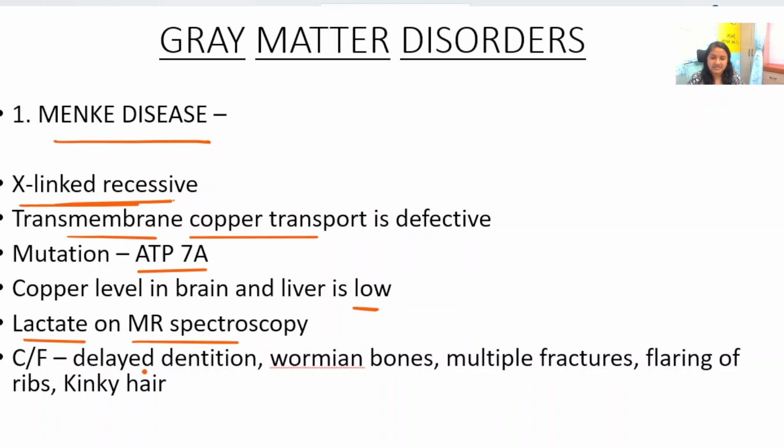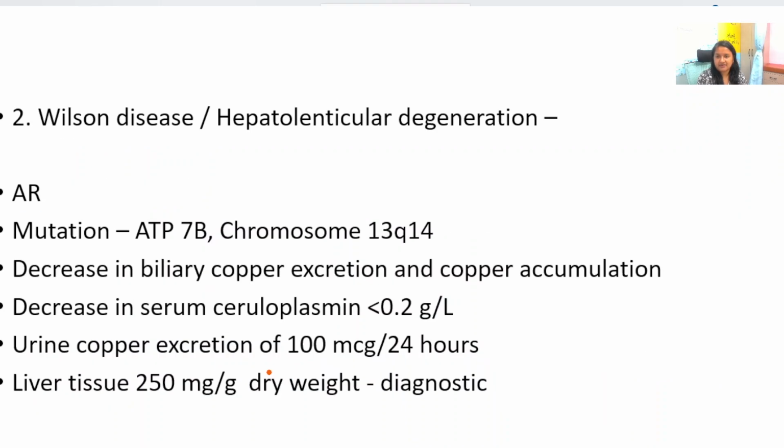Clinical features, this is a typical question. There is delayed dentition, Wormian bones, multiple fractures, flaring of ribs, and kinky hair. This is a case scenario like question that will be asked. So every line on this slide is a question in itself.